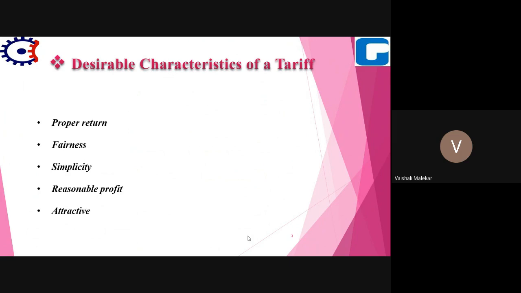Similarly, a consumer whose load conditions do not deviate much from the ideal should be charged at a low rate. If the maximum demand does not vary much, if their consumption is almost constant, then they should be charged at a low rate.